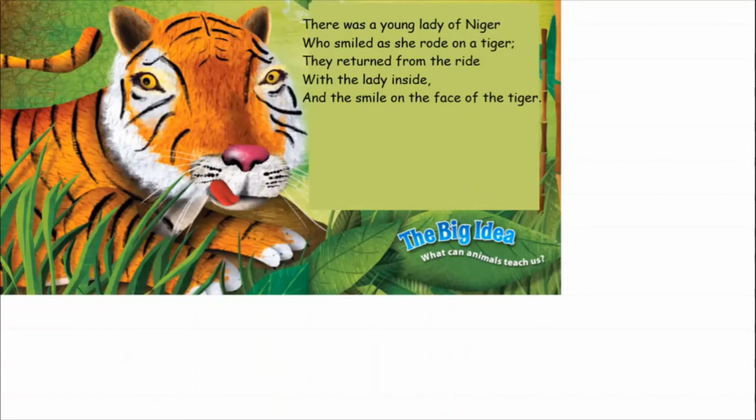What did you understand? That a lady was from Niger. She was riding on the back of the tiger. They went for a ride, and when they came back, the tiger, what did he do? He ate the lady, right? And now he's the one who's happy. Let's write it down.